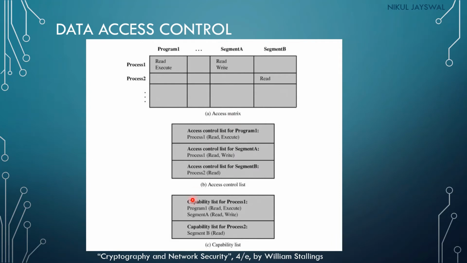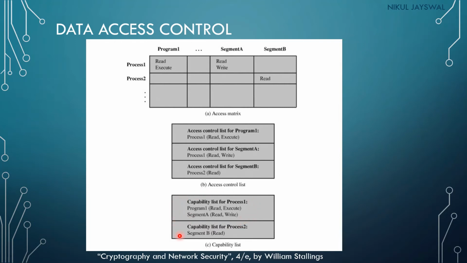Now last is the capability list. This is the capability list of process 1. That means which type of operation to which file or program can be performed by process 1. So process 1 can read and execute program 1, and process 1 can read and write to segment A. So this will be the capability list of process 1.